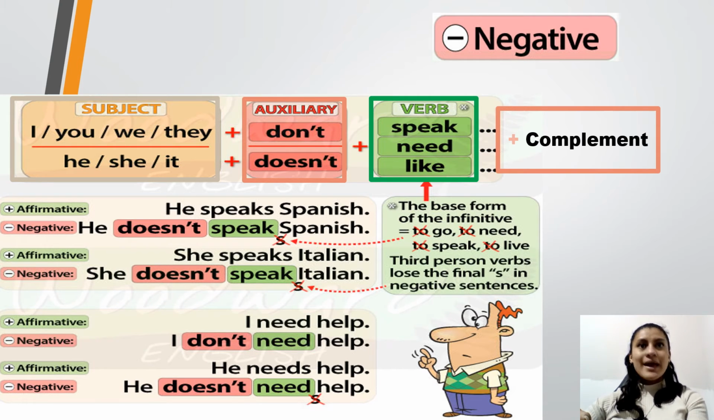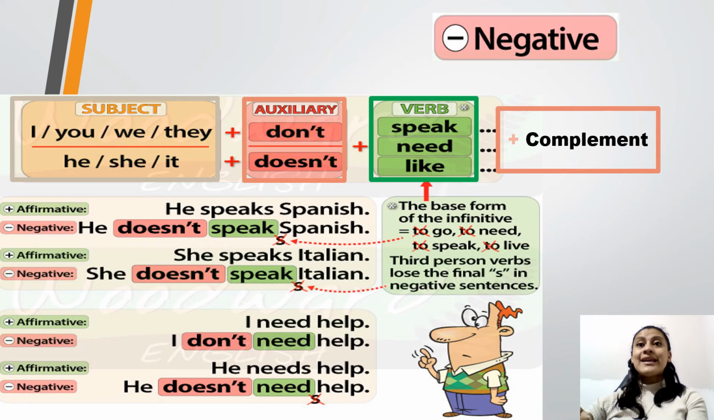In affirmative, he speaks Spanish. We are going to change into negative. He doesn't speak Spanish. All right, so remember, in the negative form, we are going to use the auxiliary doesn't in this case, and the verb is in the base form, in the infinitive form. All right, remember, we are not going to add the letter S at the end, as in the affirmative form. Another example, she speaks Italian. She doesn't speak Italian, right?